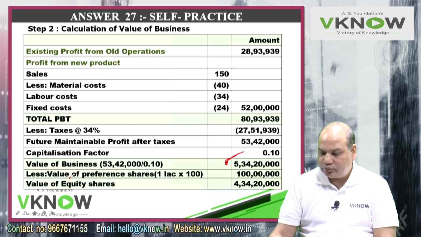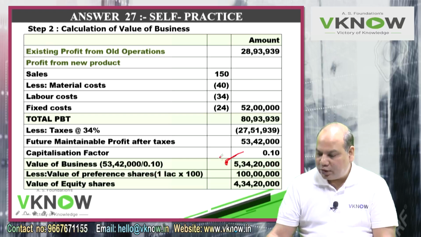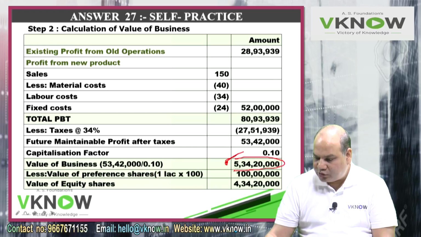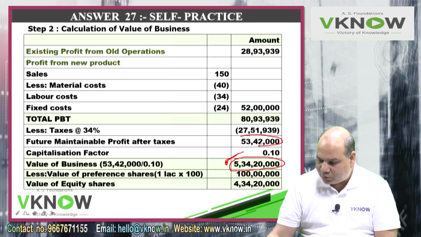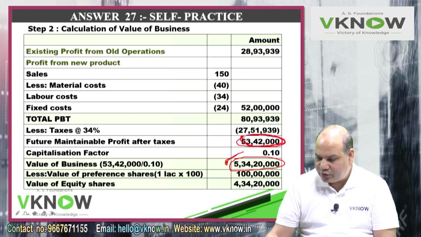5,34,20,000, less value of preference share. This valuation is also including preference share value. How do you know? Because you are capitalizing profit after tax. See here, you have not yet deducted preference share dividend.